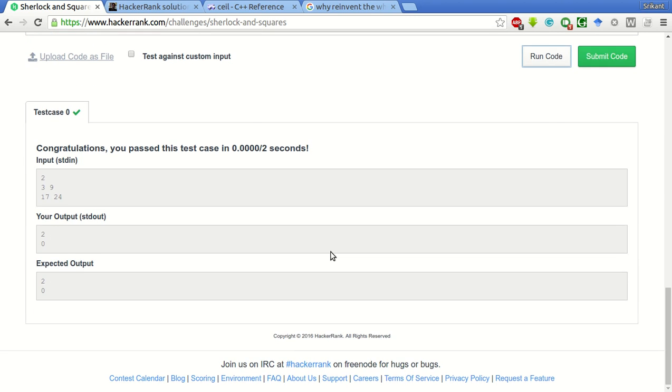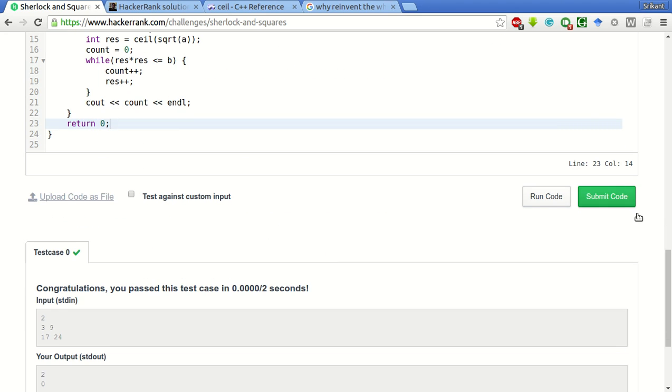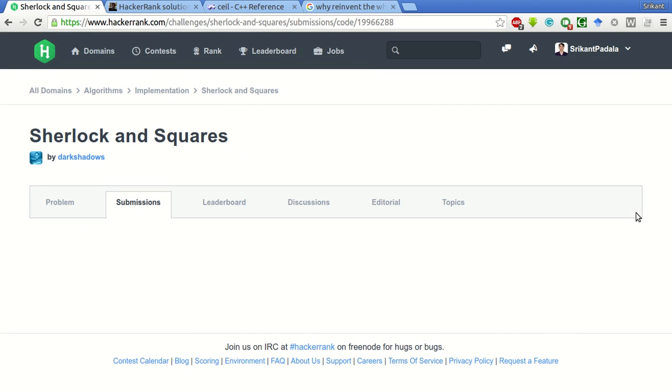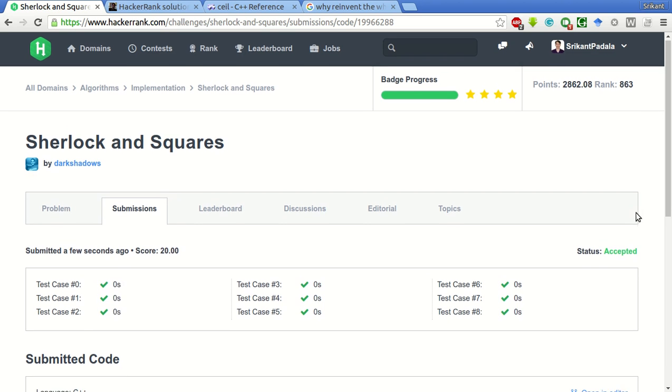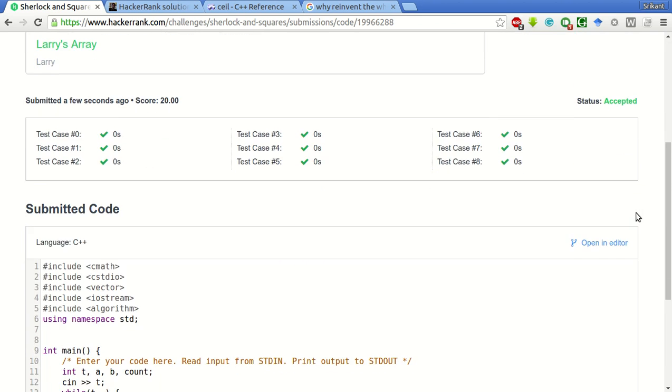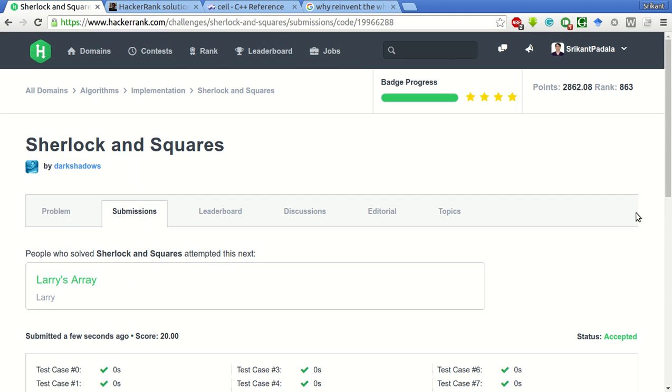Now let's run the sample test case. The sample test case has passed successfully. Now we'll submit the code. All the test cases have passed successfully. We have been successfully able to solve this problem.